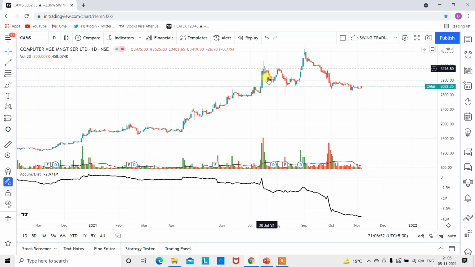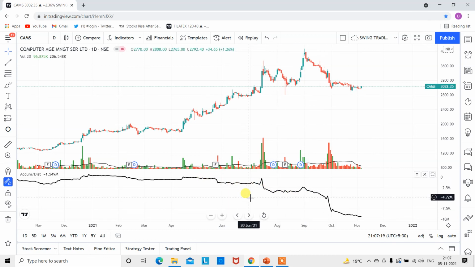What is happening at this level? In this red candle, this bar, the sellers have exited the major part, and because the price was rising, the previous move was 15% up, it was fine. So retailers participated, but the big players exited, and this is the reason the price has fallen. And this average line was increasing, guys, and this line was falling. This is what I wanted to show you.